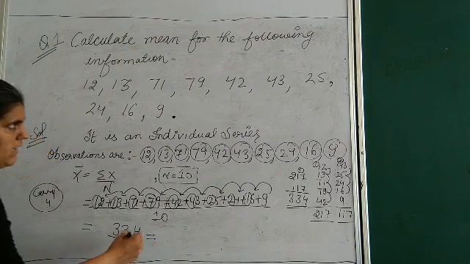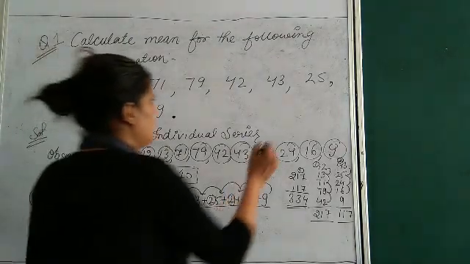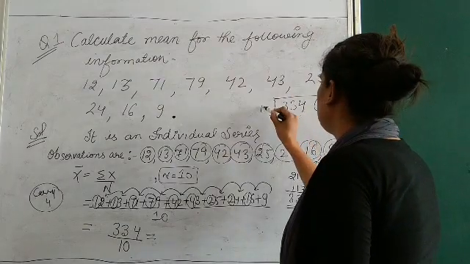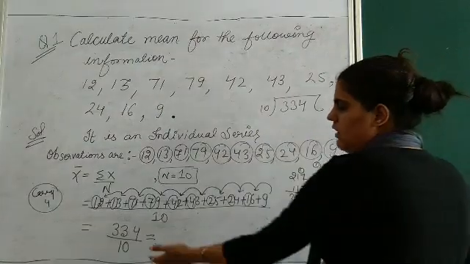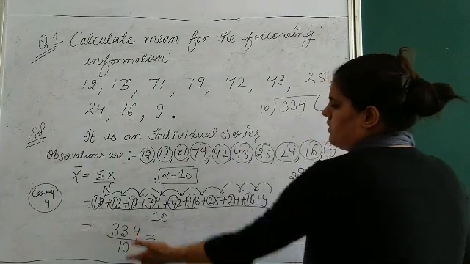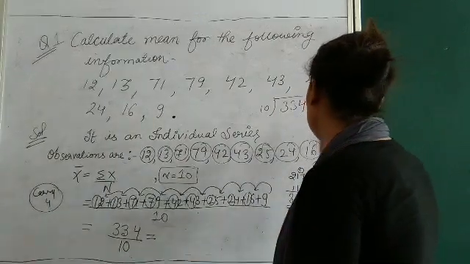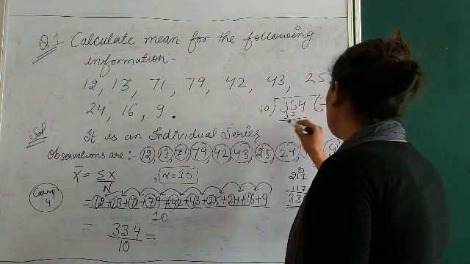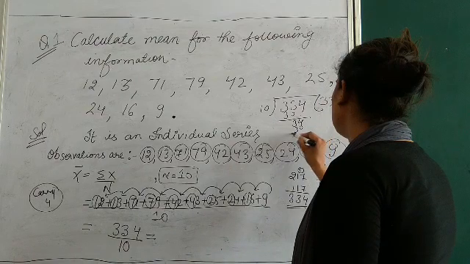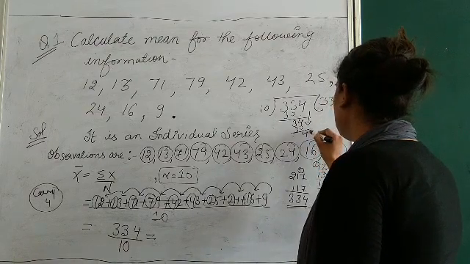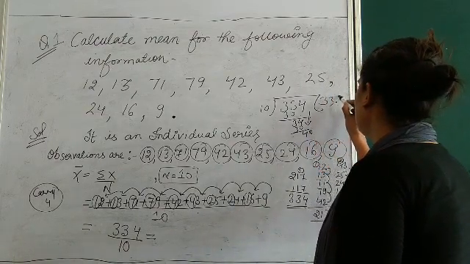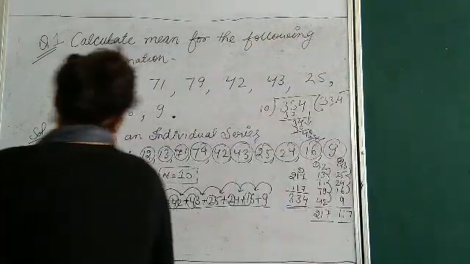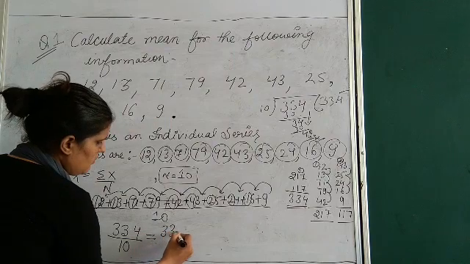So when I divide this value 334 upon 10, we can put the decimal point directly also, but I am telling you how to divide, because if any time you get a value different from this 10, then you have to do division only. 10 3s are 30, 3 4, 10 3s are 30, the 4, 0 you bring down from your side, you will put a point, 10 4s are 40. So what you will get? 33.4.